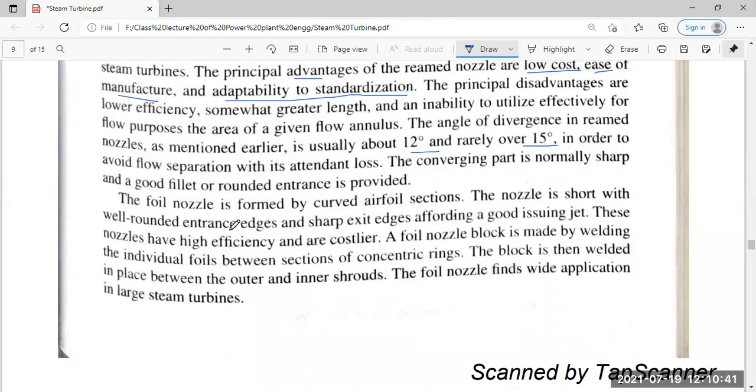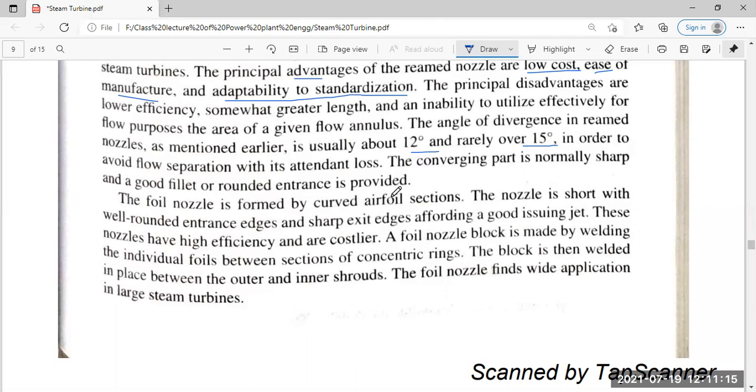The nozzle is short with well-rounded entrance edges and sharp exit, affording a good leaving jet. The nozzle has a high efficiency and is costlier. A foil nozzle block is made by welding the individual foils within the section of concentric edge rings. The block is then welded in place between the outer and inner shrouds. The foil nozzle finds its application in large turbines, steam turbines itself.